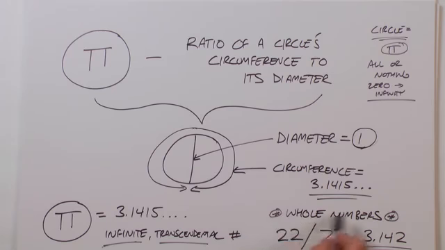A whole number equivalent to pi, or an approximation, we can get by dividing 22 by 7, equaling 3.142. And this is the approximation of pi that we're going to use today.